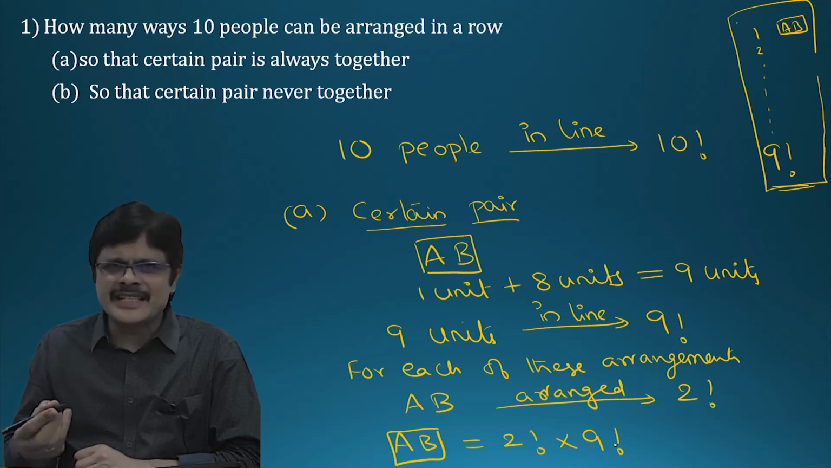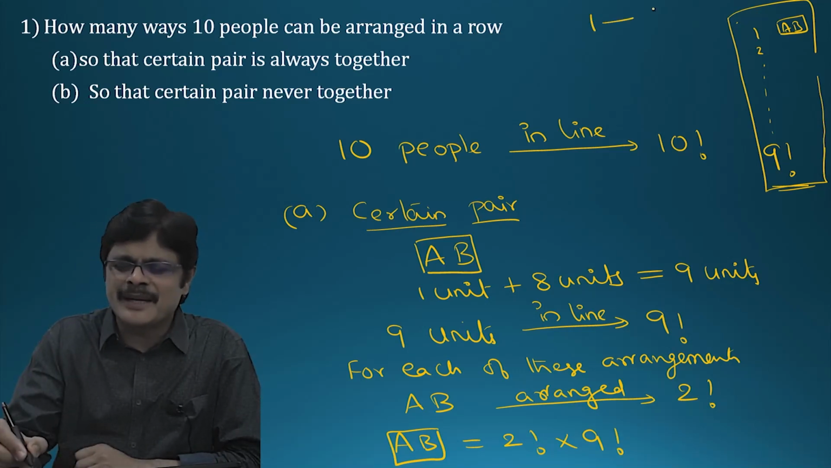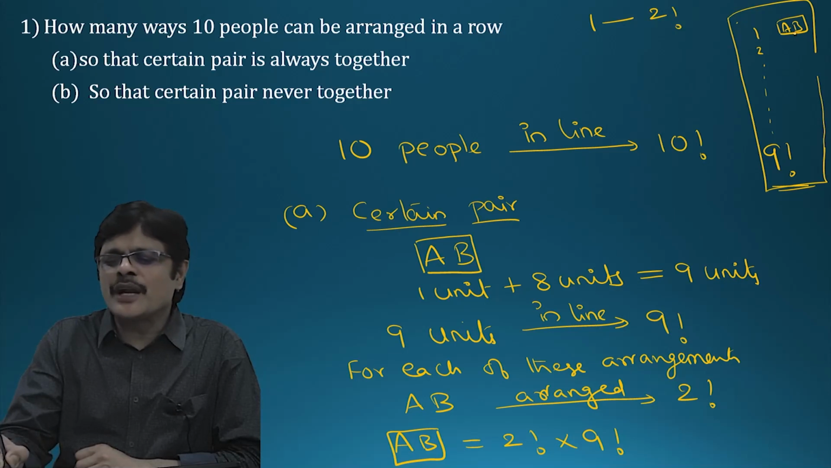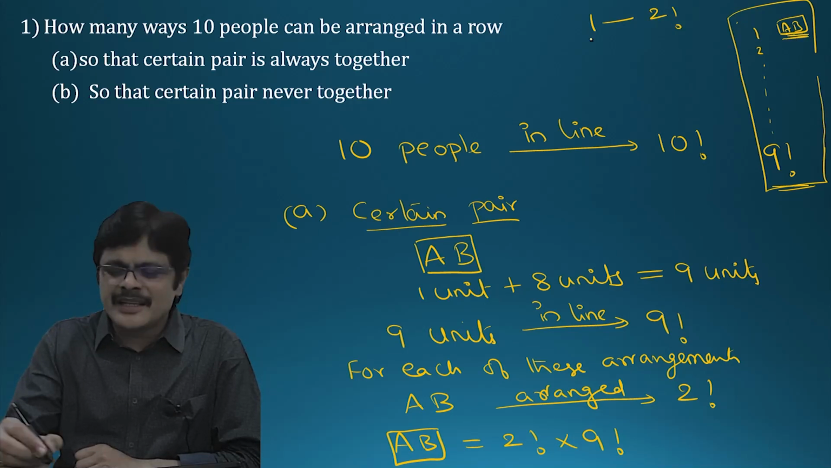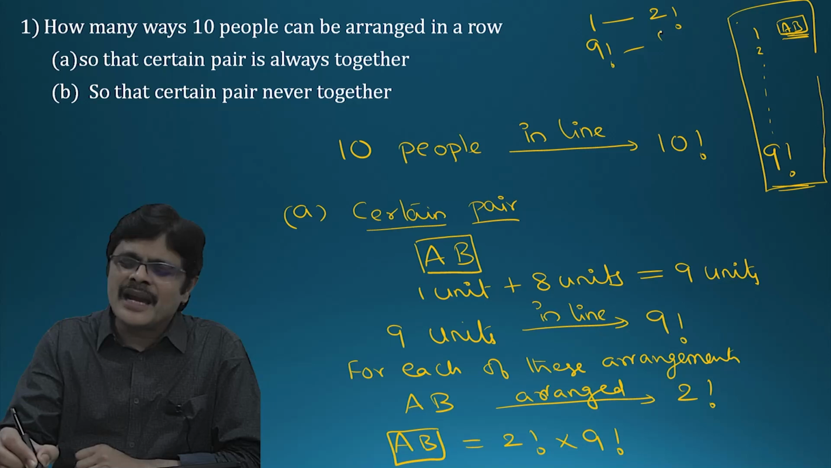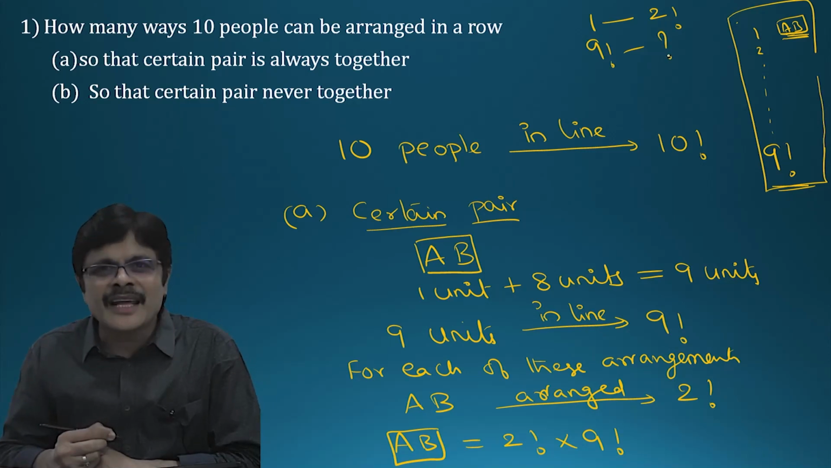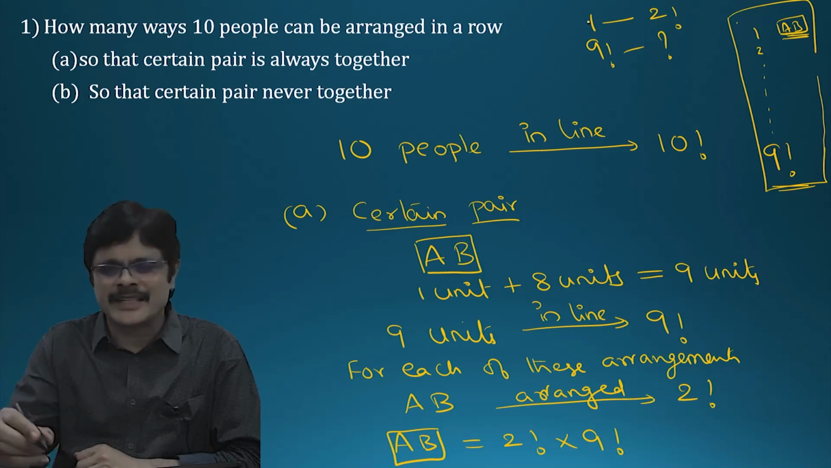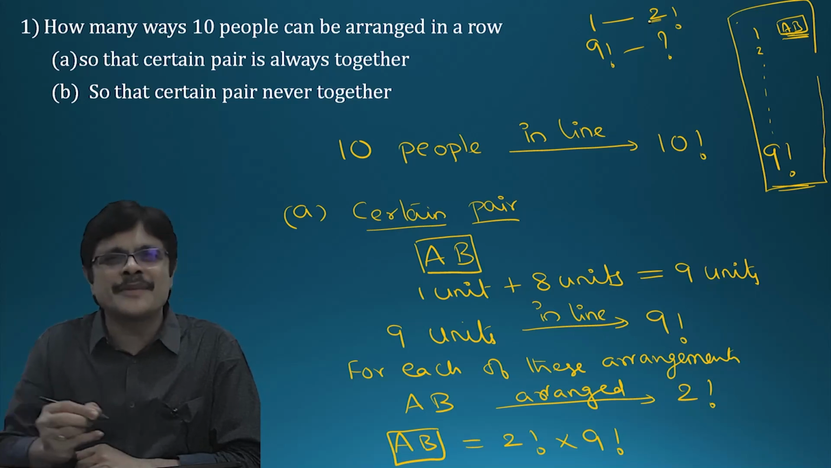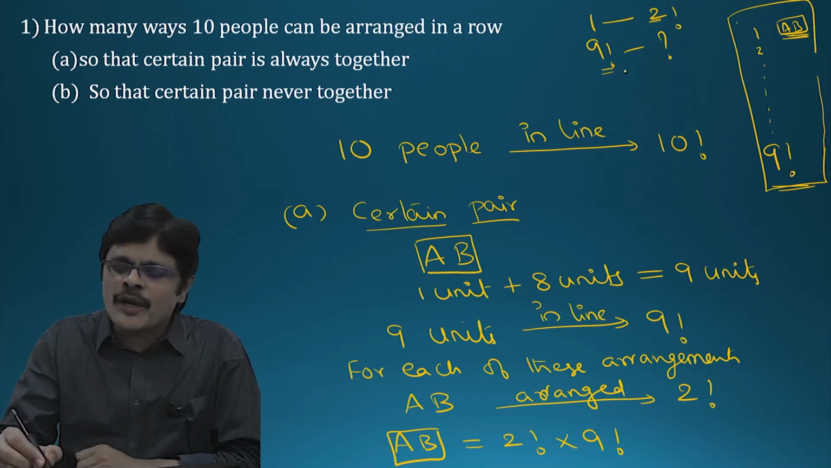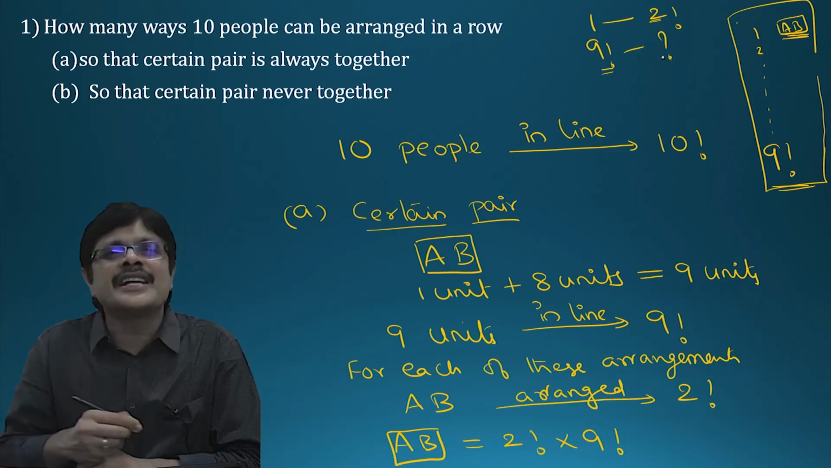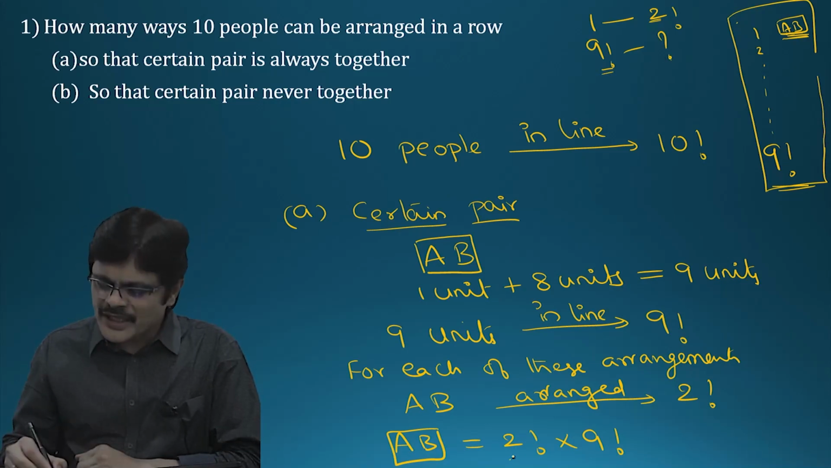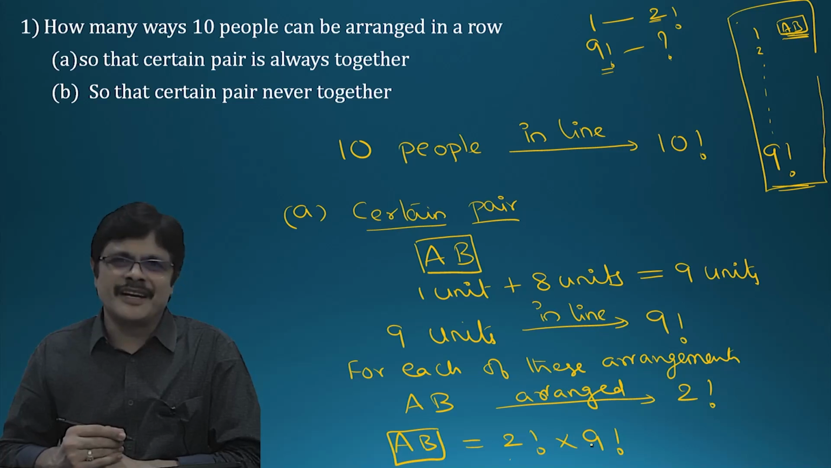It is again a simple problem, sir. For one arrangement, there are 2 factorial arrangements of AB. Then for 9 factorial arrangements, how many arrangements are there? Same like 1 chocolate costs 2 rupees, then 10 chocolates how much? So that is 2 factorial into 9 factorial.